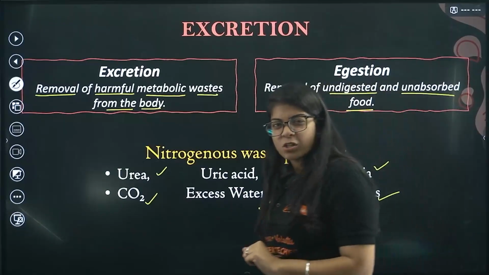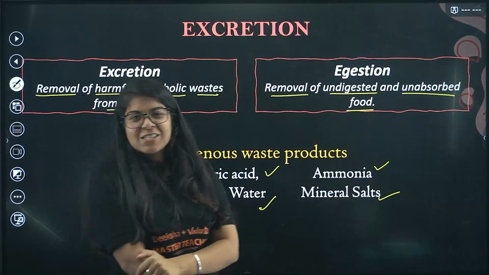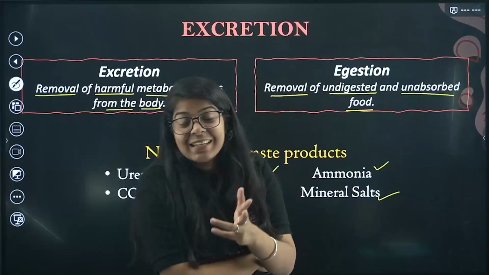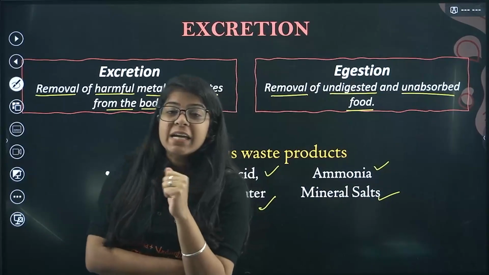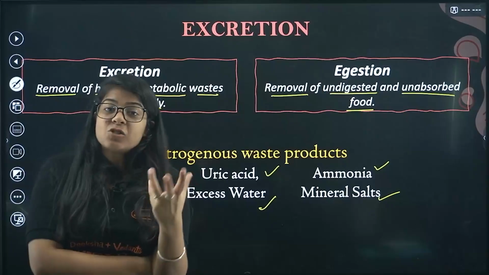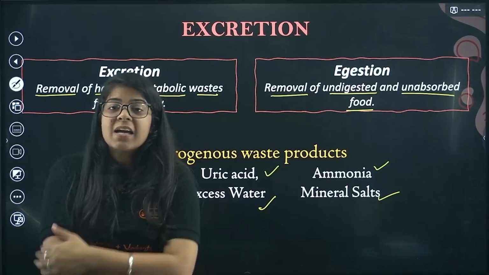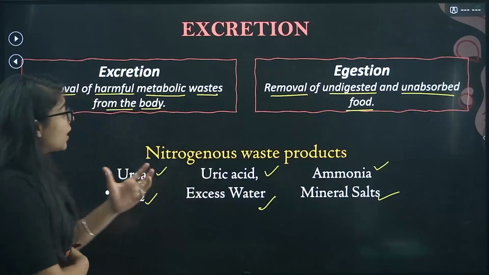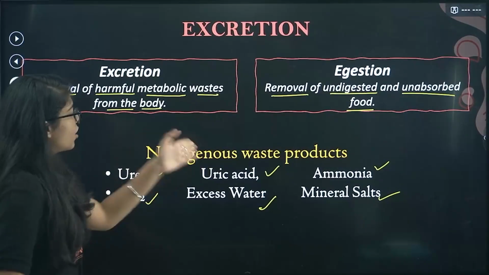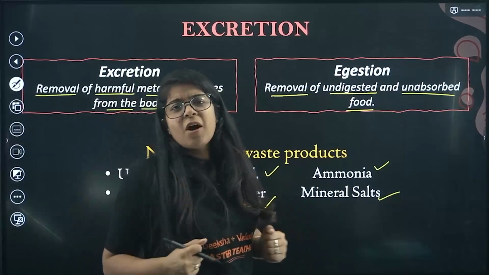Now your sweat is also salty. If you lick your sweat sometime accidentally, you will see this is salt. Your tears, these are also salty. So we have some waste, that is mineral salts. It comes out through sweat, through tears, and excess water, again sweat, tears. Right? How do urea, uric acid, ammonia come out of our body?